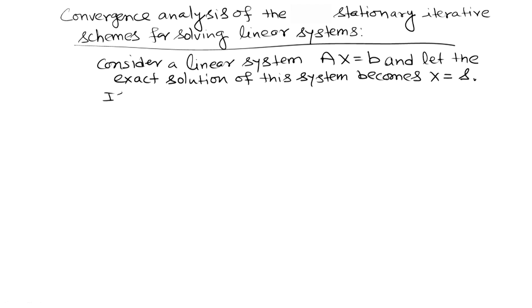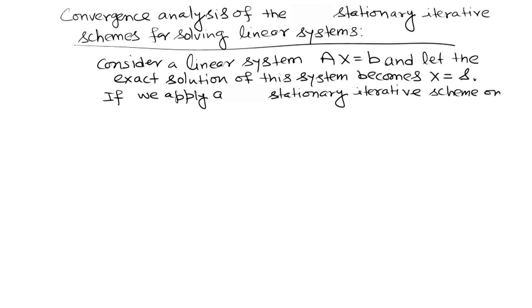So, if we apply a stationary iterative scheme on it, then we have the scheme of the form x at k plus 1 iteration is P times x at k iteration plus q, where P is the iteration matrix and q is a column vector.